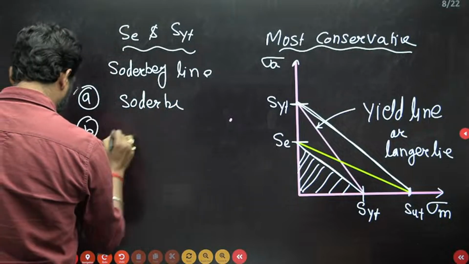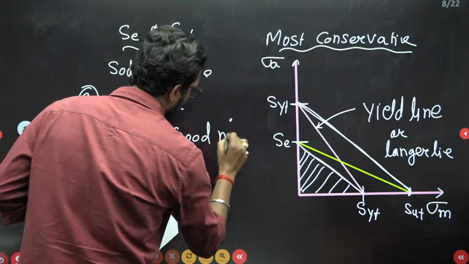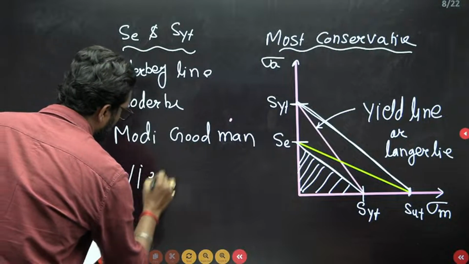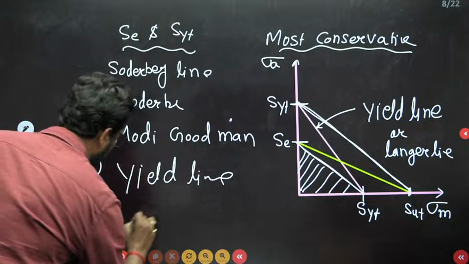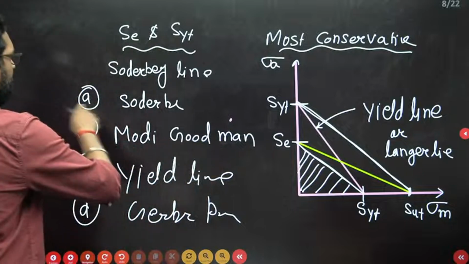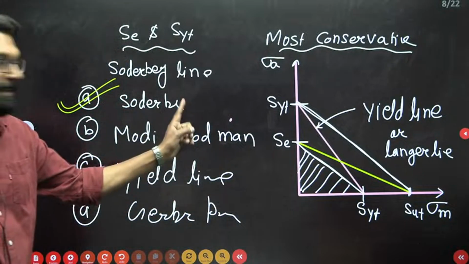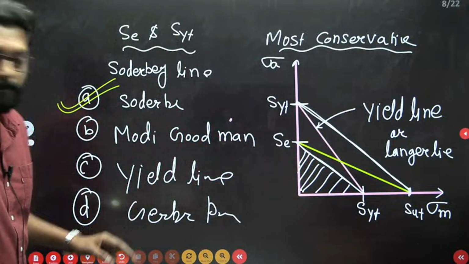Option B, modified Goodman. Option C, yield line. Option D, Gerber parabola. So option A is correct. The Soderberg line is the most conservative line. So this is the question. Okay, now next one.